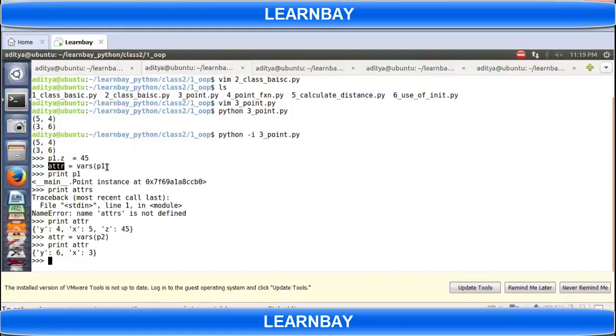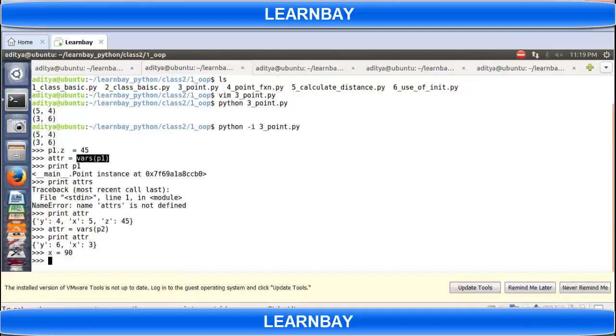x equal to vars(P1), y equal to vars, just a name. This is a function. For example, equal to 9.